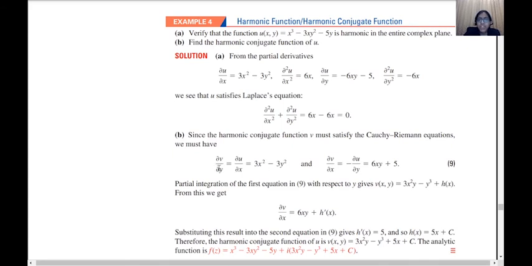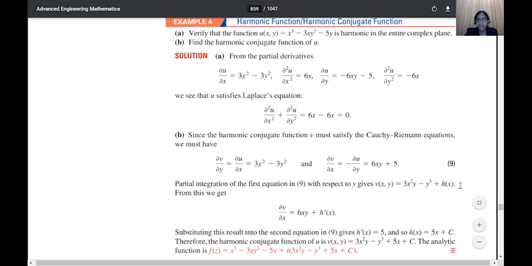If we do partial integration of this with respect to y, we will get v of x comma y equal to 3x square y minus y cube plus a function of x. We have done this in previous sections. So v of xy is equal to 3x square y minus y cube plus h of x.